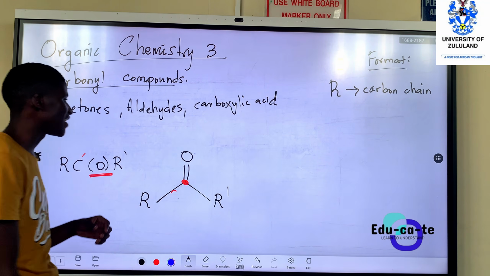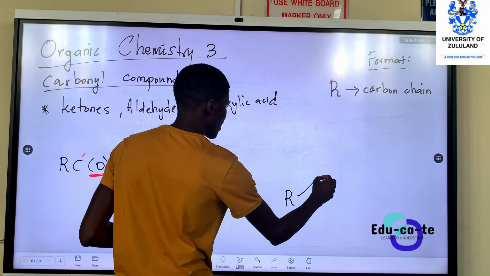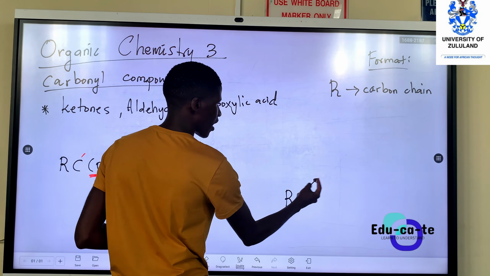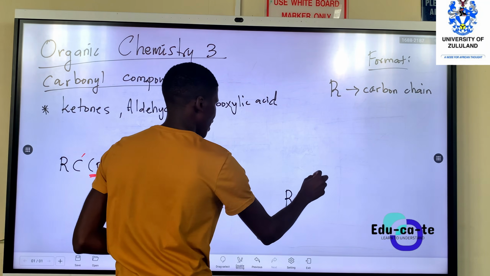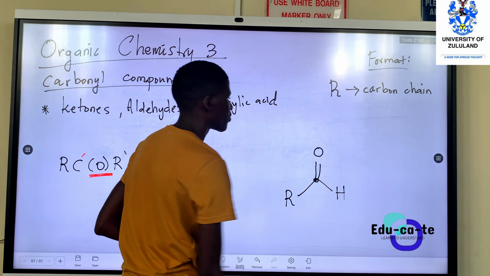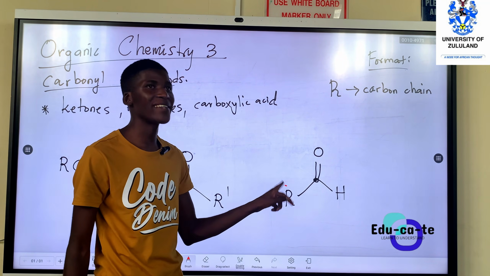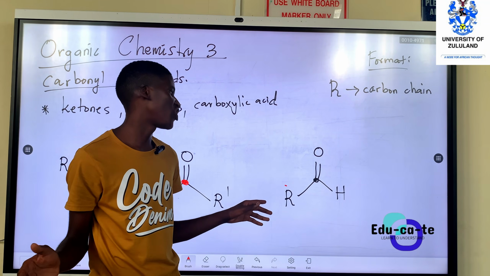And for aldehydes, we know we must have what? We must have a carbon chain bonded to a carbon. Now carbon wetula. This is a carbon, and then double bonded to an oxygen, and then must be bonded to a hydrogen. So in this case, for an aldehyde, we must have a carbon chain, R. It's just a carbon chain.